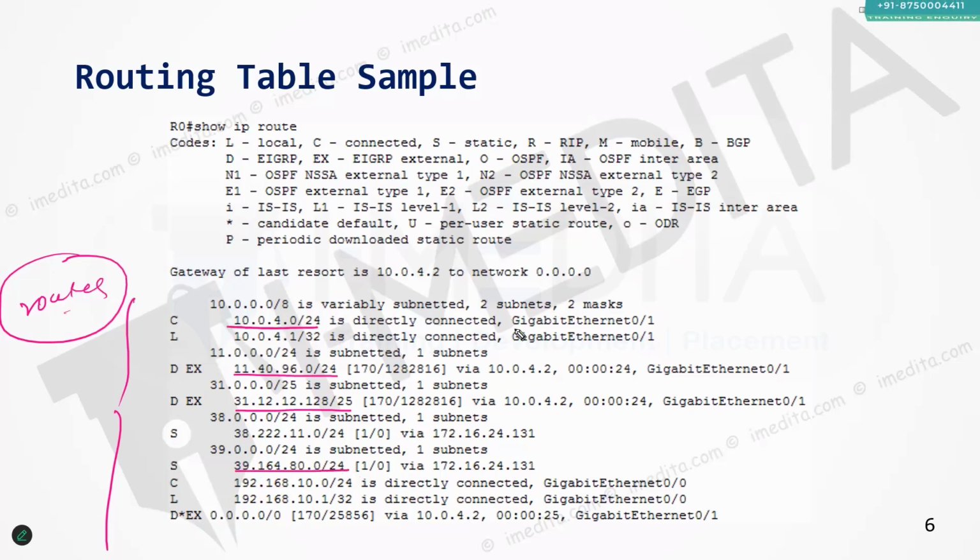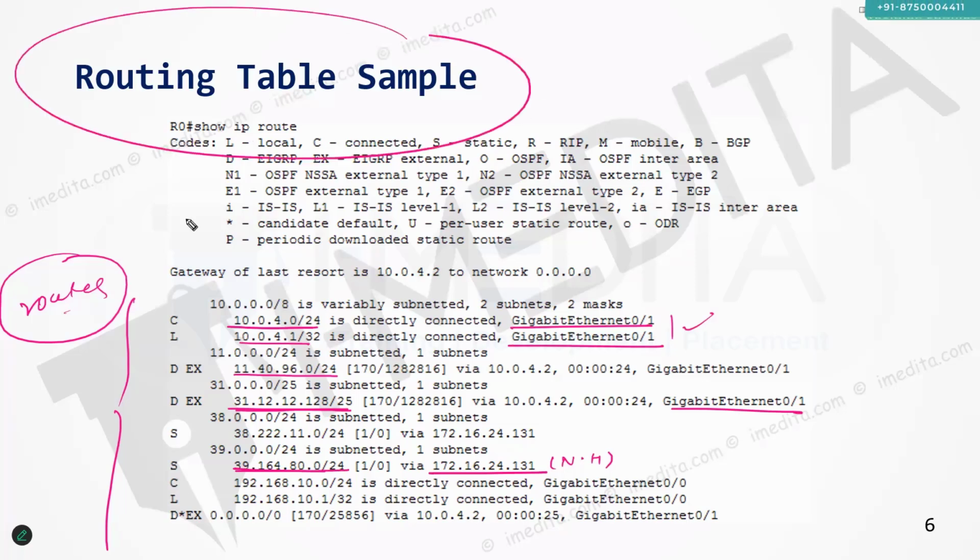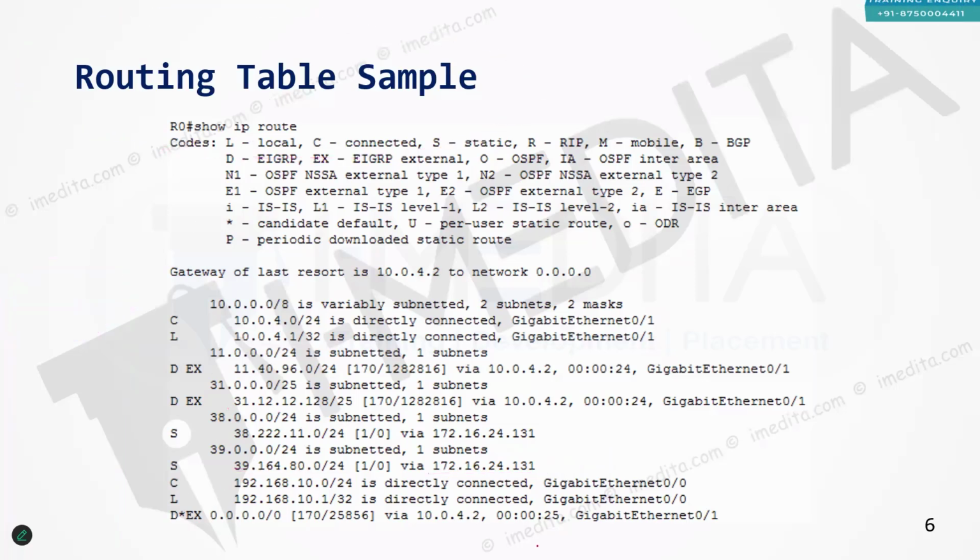In order to go to that destination, here is your exit interface. In order to go to that destination, here is what is called a next hop. Apart from the exit interface, of course, the routing table will contain a lot of other information. The routing table contains the network ID and subnet mask, the exit interface, and this thing called a next hop.